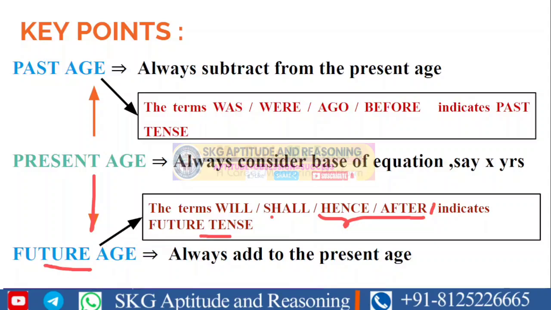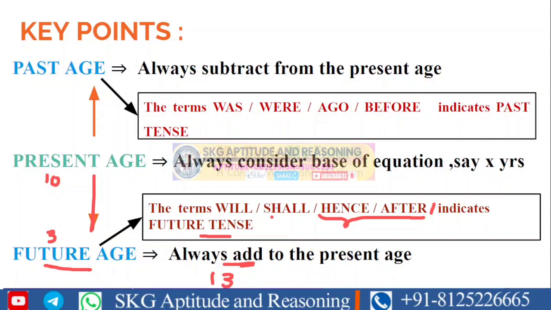If a future term is given, we need to add to the present age. Suppose the present age of a person is 10 years, what is his age 3 years after? My answer will be 13 years.